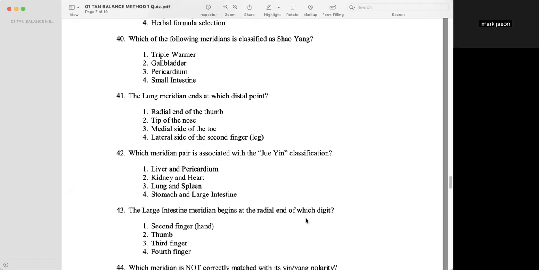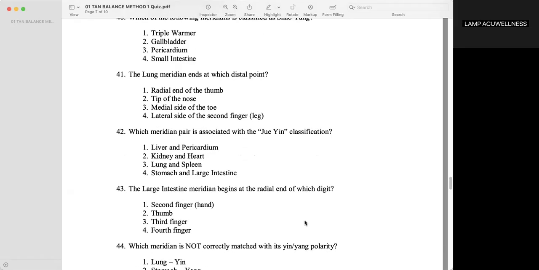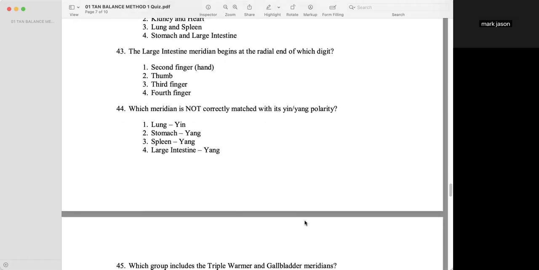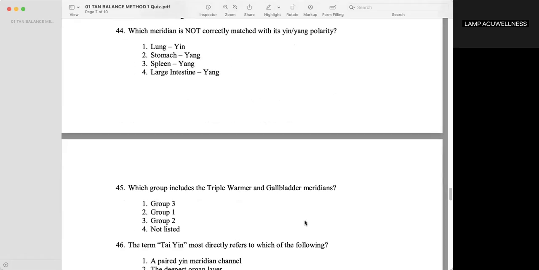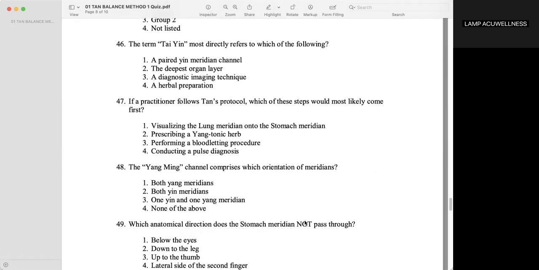The lung meridian ends at which distal point? Radial side of the thumb. Which meridian pair is associated with the Jueyin classification? The liver and pericardium. The large intestine meridian begins at the radial end of which digit? Second finger, hand. Which meridian is not correctly matched with its yin-yang polarity? Spleen yang. Which group includes the triple warmer and gallbladder meridians? Group 3. The term Tai-yin most directly refers to which of the following?